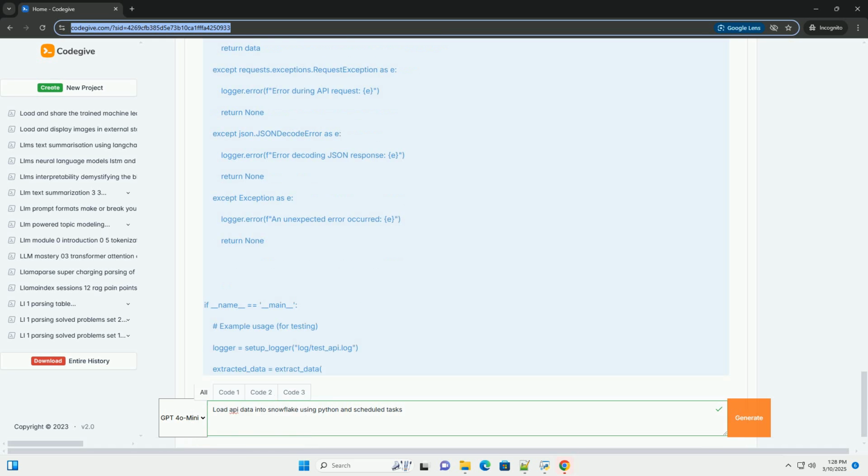1. Extract data from the API. Data equals extract_data, logger. If data, 2. Connect to Snowflake. Con equals connect_to_snowflake, logger, context. If con, 3. Create the table.